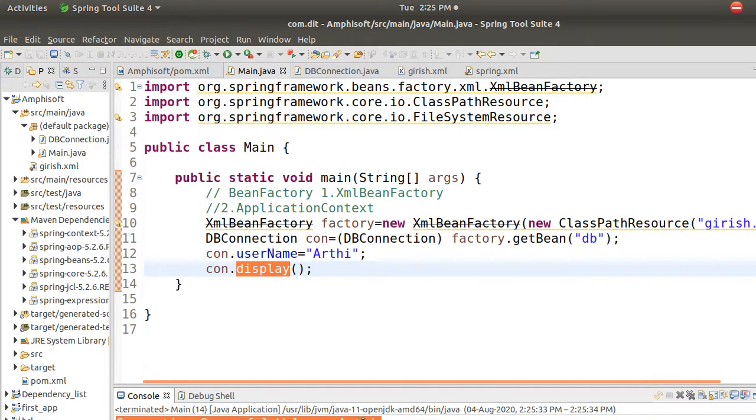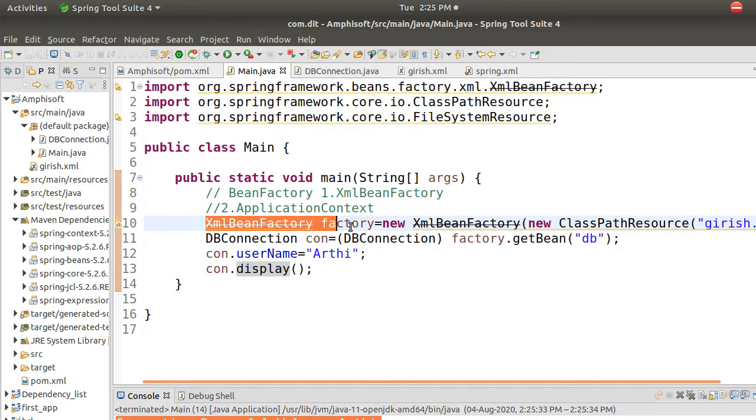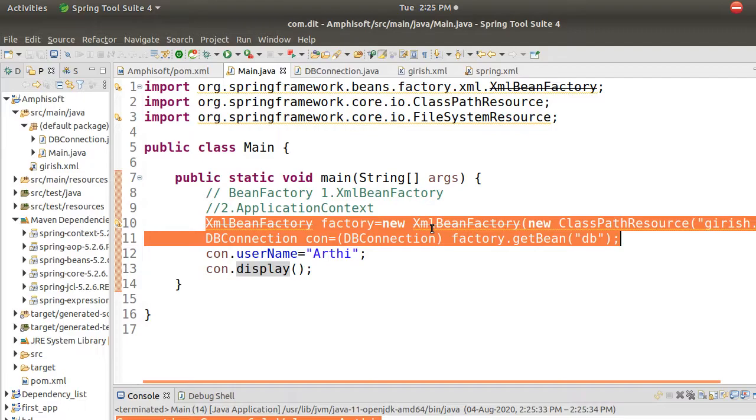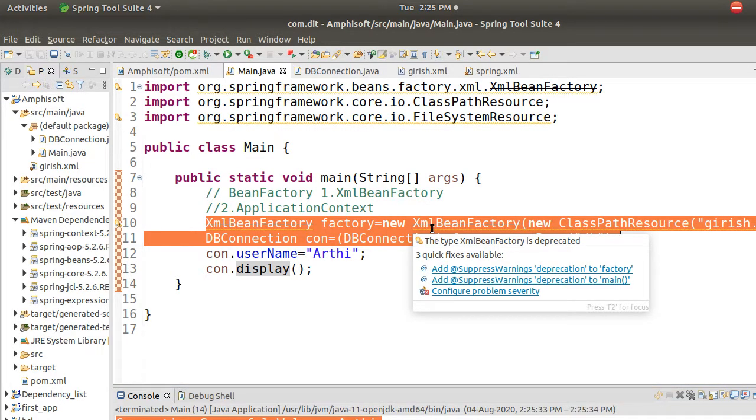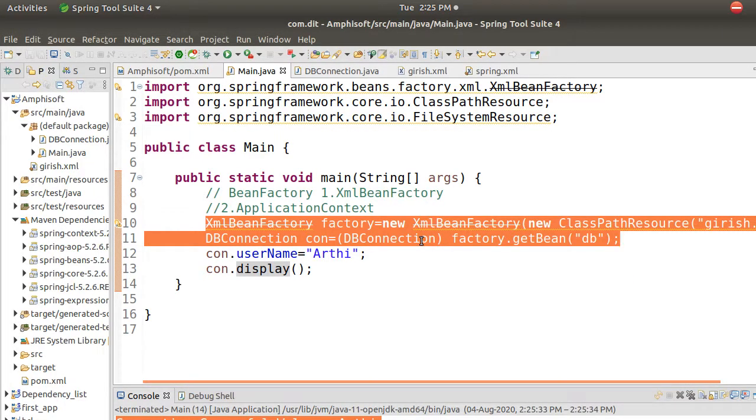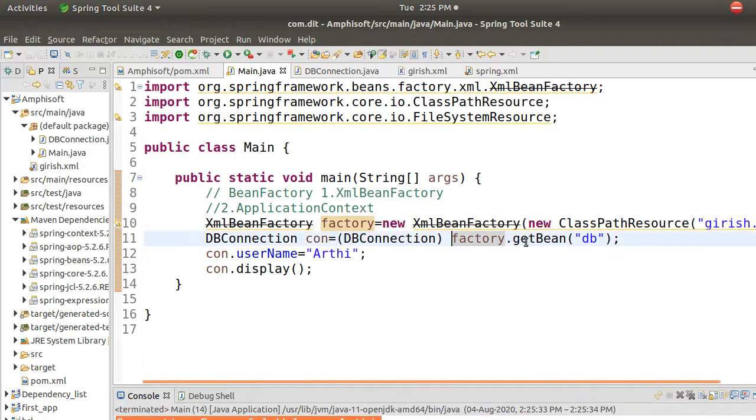Now what is the difference that you did? Nothing. I just did not create an object of DBConnection. I did these two steps so that the Spring Framework creates an object for me and gives it directly. I am doing factory.getBean and getting that object, which is nothing but DBConnection.